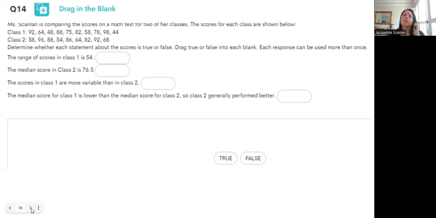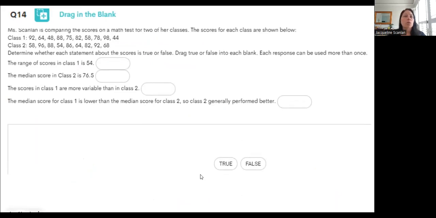This says Ms. Scanlon is comparing the scores on a math test for 2 of her classes. The scores for each class are shown below. Determine whether each statement about the scores is true or false. Drag true or false into each blank. Each response can be used more than once, right? There are 4 different questions I need to answer, and I am going to have to use these 2 data sets, class 1 and class 2.